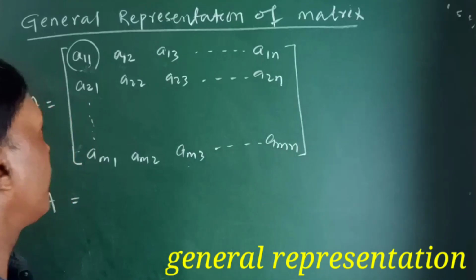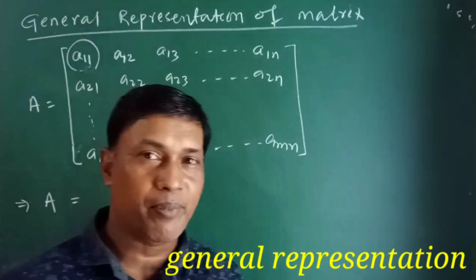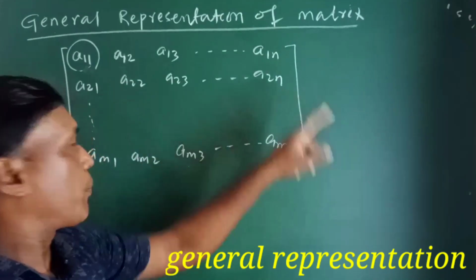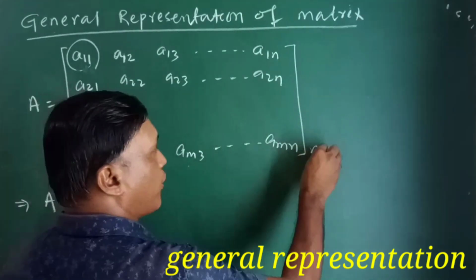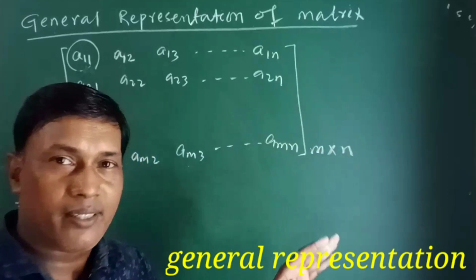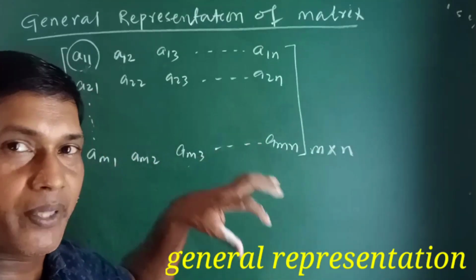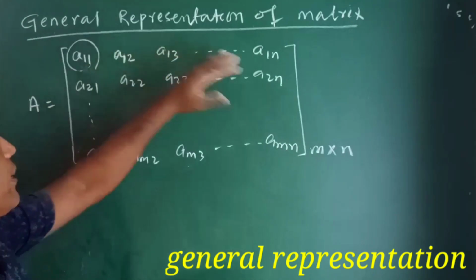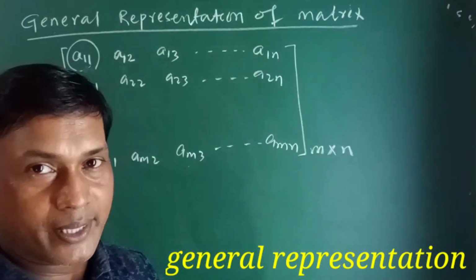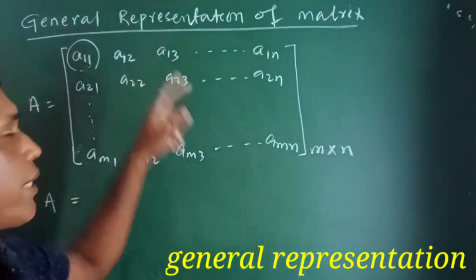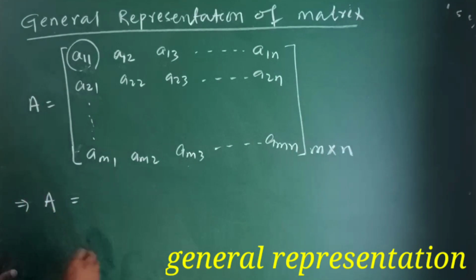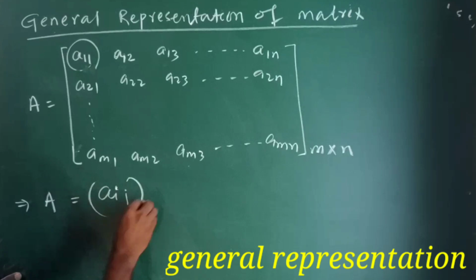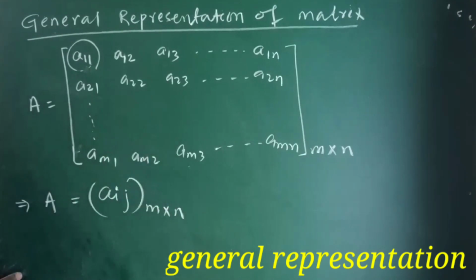So look at here, all the elements are expressed in form of Aij. So here the number of rows is m and the number of columns is n. So the order is m into n and the number of elements is m into n. So all these elements are expressed in form of Aij, and the shorthand representation of this matrix is A is a matrix having elements Aij of order m cross n.